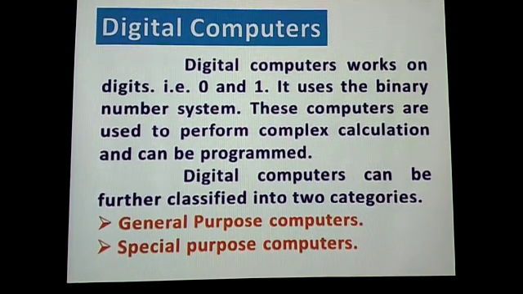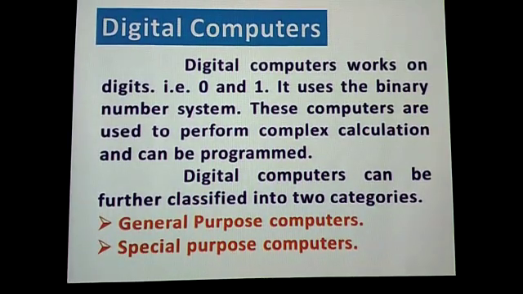So in that, for using the digits, computer can understand only two digits. They are 0 and 1, and these digits are called binary numbers. These computers are used to perform complex calculation and can be programmed.